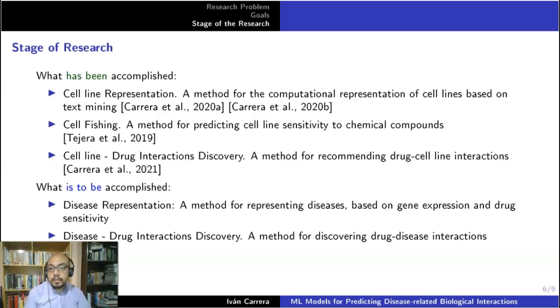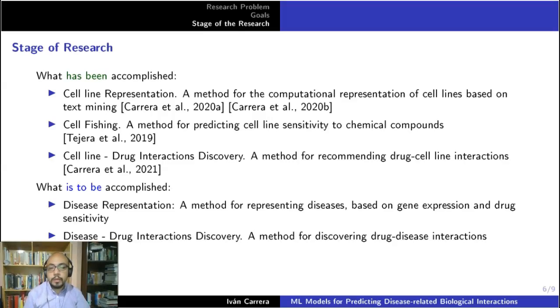And lastly, the disease-drug interaction discovery, which is a method for discovering drug-disease interactions. This is a current work at University of Porto, and we are working with a set of 20 diseases and the corresponding over 100 phenotypes of this disease.